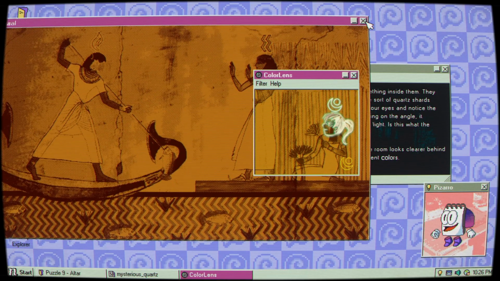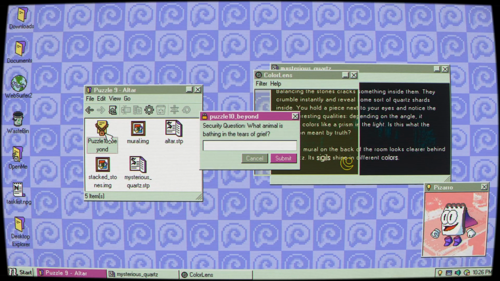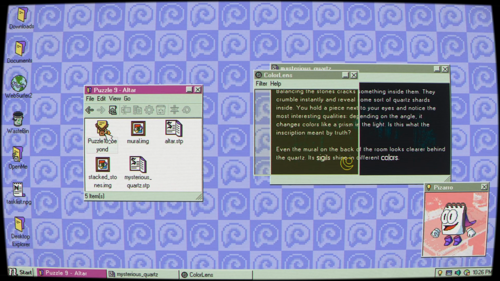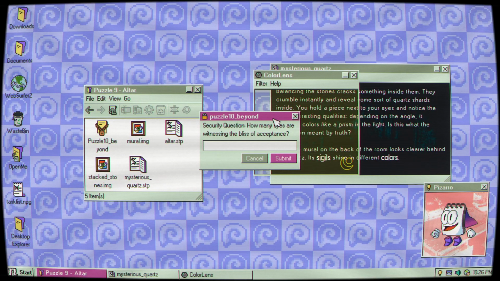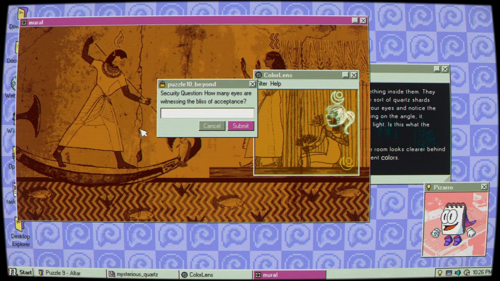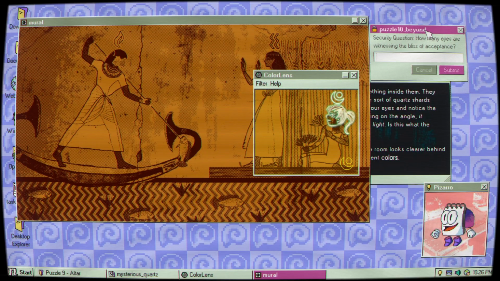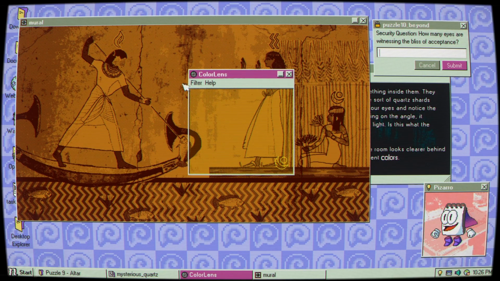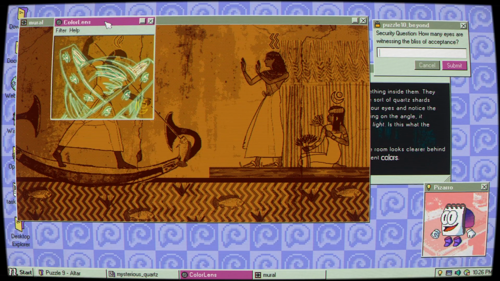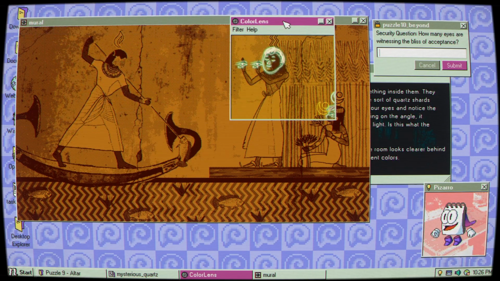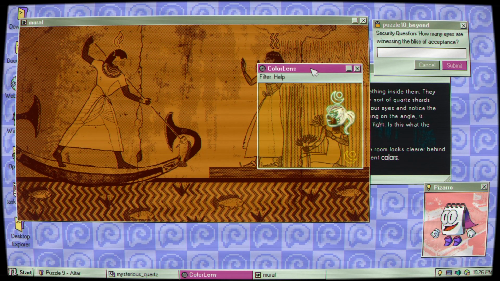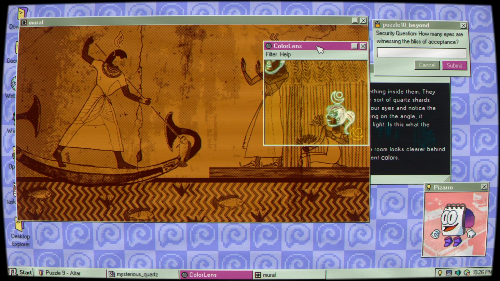Okay, well, we should know what this is. What animal is bathing in the tears of grief? Crocodile. There we go. How many eyes? Oh, okay. Let's look. Are witnessing the bliss of acceptance. What is that? Yellow? Yeah, 1, 2. Okay, so we've got 2 here. Unless you count those eyes. That's an eye of Horus as well.